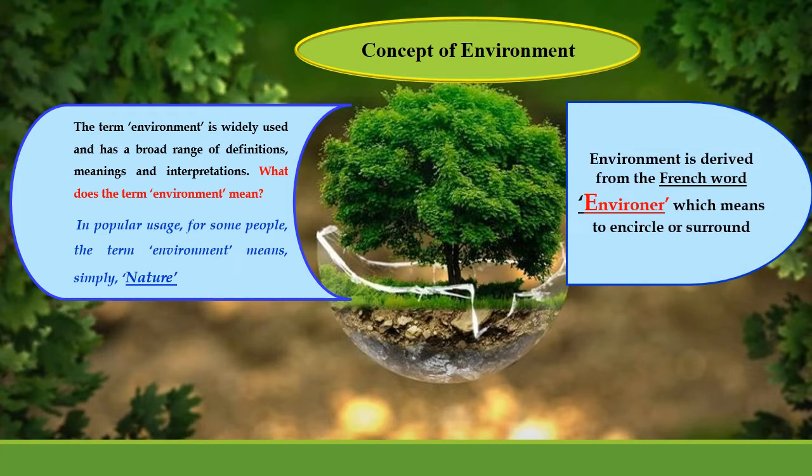The word environment is derived from a French word, environner, which means to encircle or to surround. In its most literal sense, environment simply means surroundings, or we can say environs. Hence, the environment of an individual, object, element, or system includes all of the other entities with which it is surrounded.